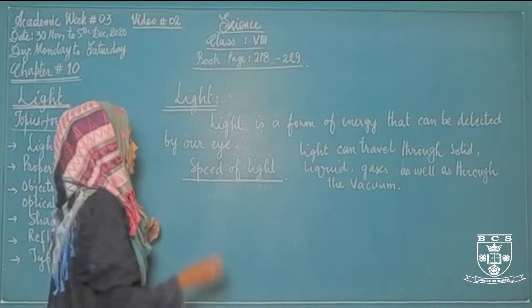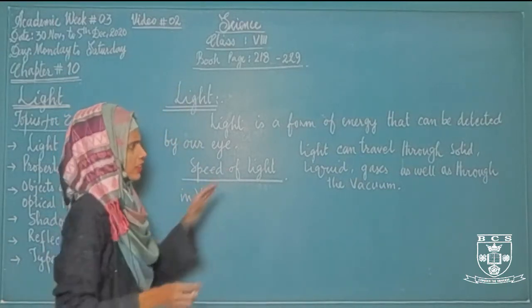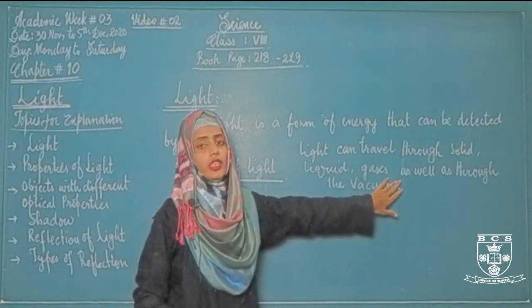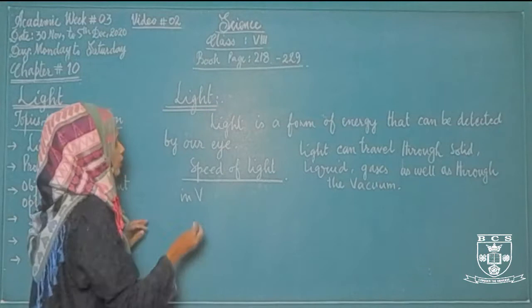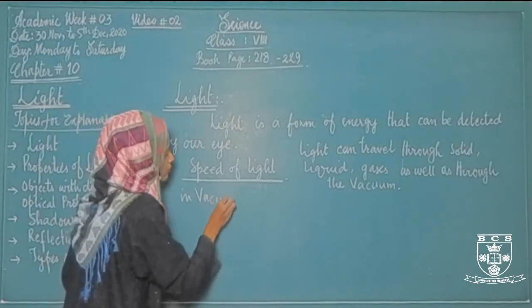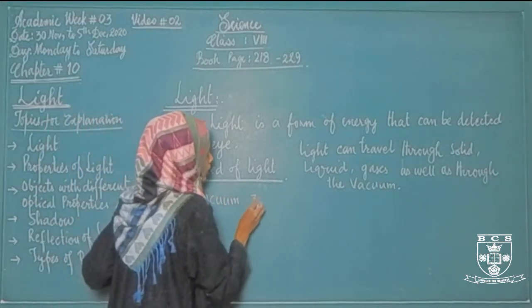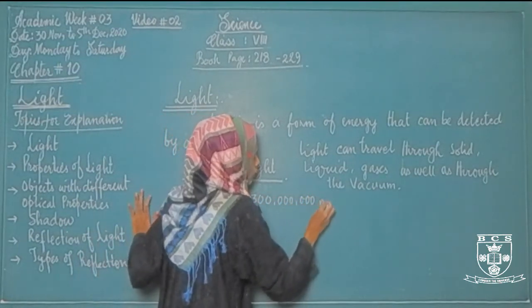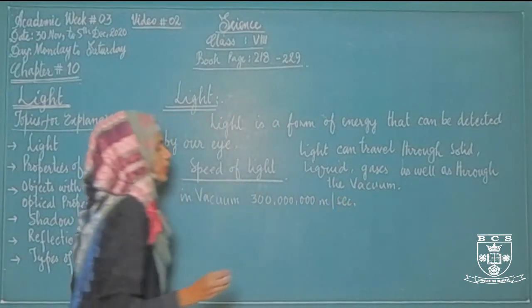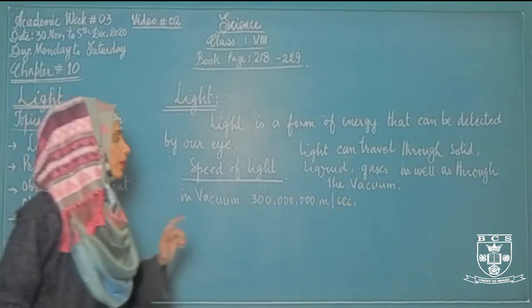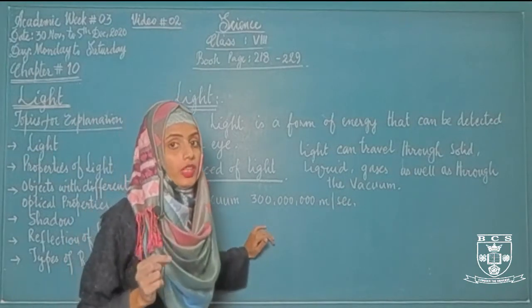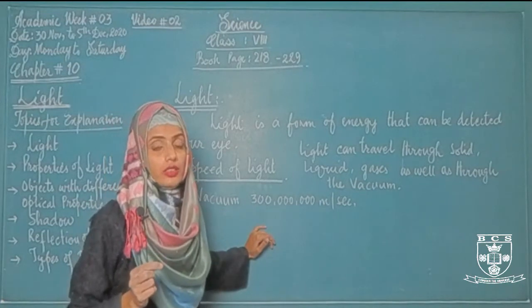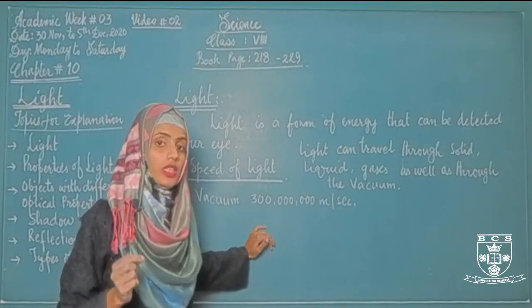The speed of light is different in solid, in glass, as well as in gases, but the speed of light in vacuum is 300 crore meter per second. The speed of light is very much faster. It can cover a distance of 300 crore meter per second.